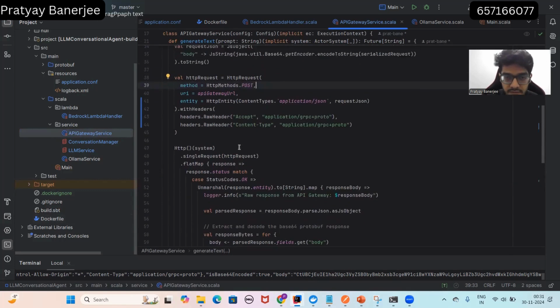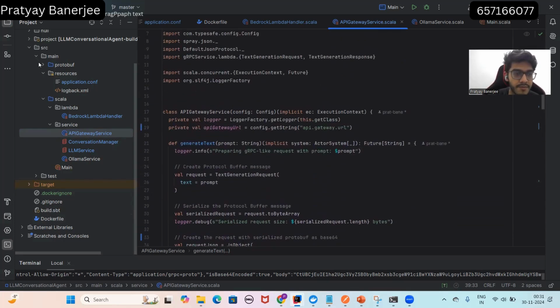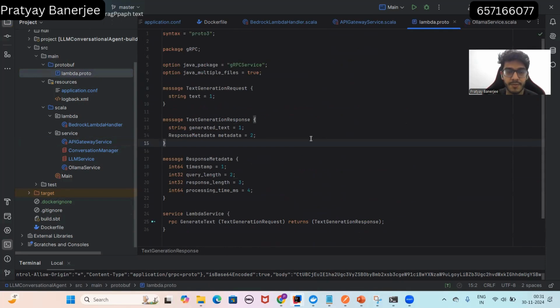If I go to the API Gateway service, for protobuf we need to define a dot proto file, which is this lambda.proto. Here it gives the text generation request and text generation response. These are the data structures that it uses to send the request over the network.